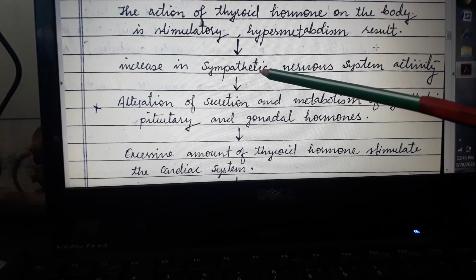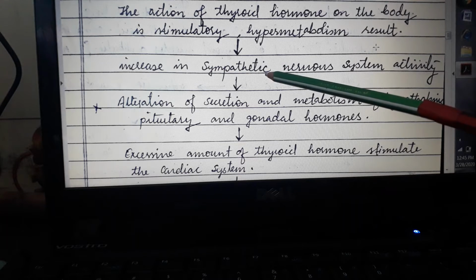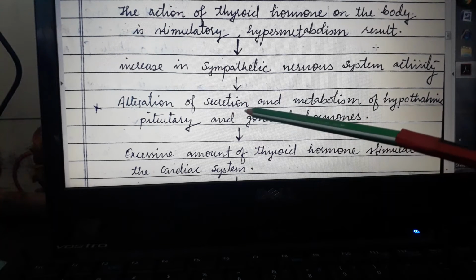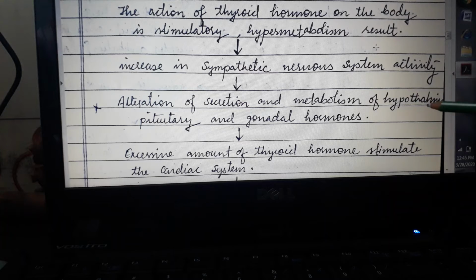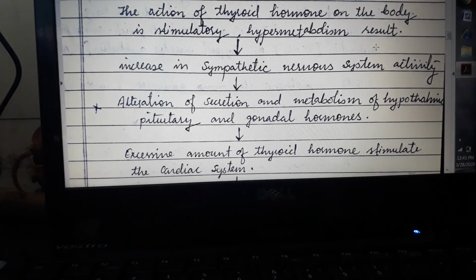The autonomic nervous system consists of sympathetic and parasympathetic. So if the sympathetic nervous system increases, it causes alteration of secretion and metabolism of hypothalamic, pituitary and gonadal hormones.